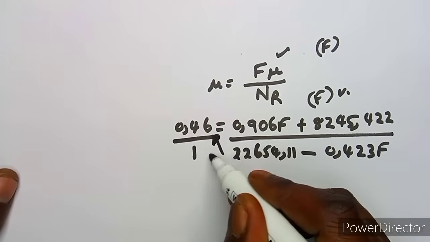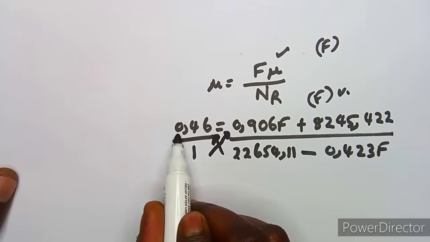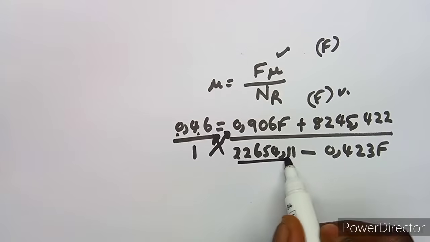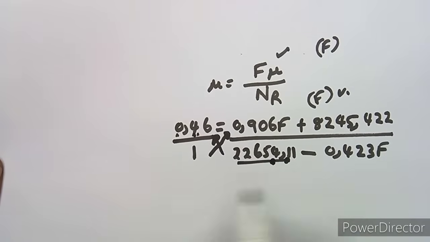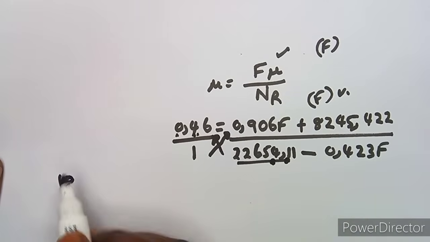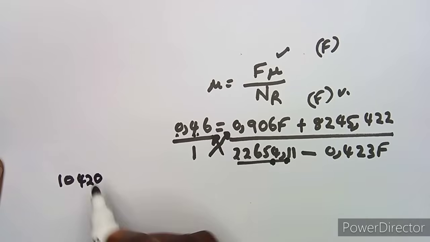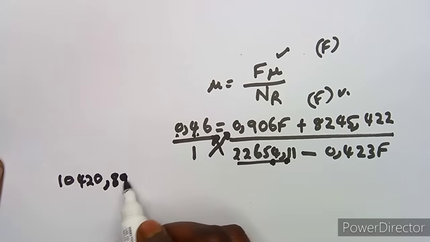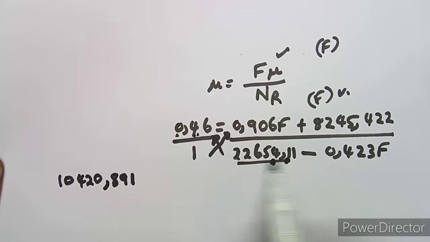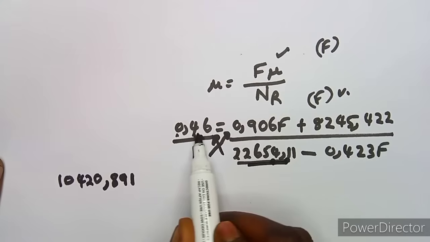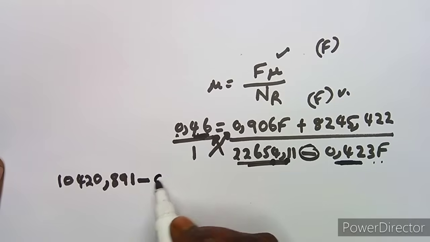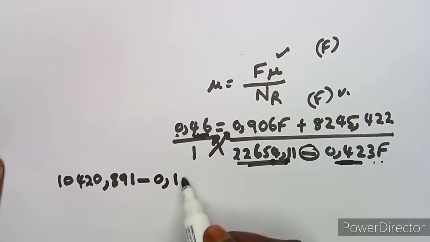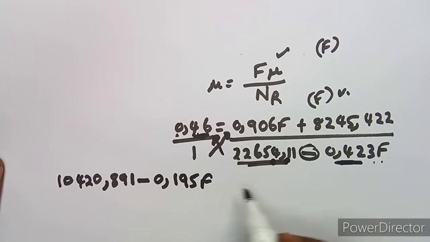So definitely we can cross multiply. So it's 0.46 times this value here. Make sure you multiply properly, this value and this value here is going to give us 10420,891. Remember, you multiply everything, so we multiply this and this, we are done. We move on to 0.46 times minus 0.423F, so it's going to be minus 0.195F. You round off, it's going to be 91F. Okay, so we are done.